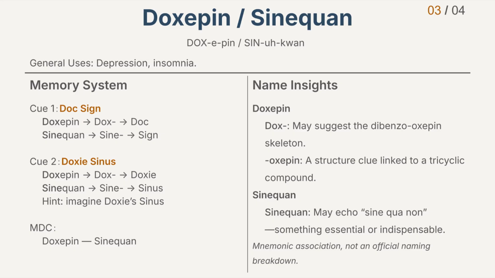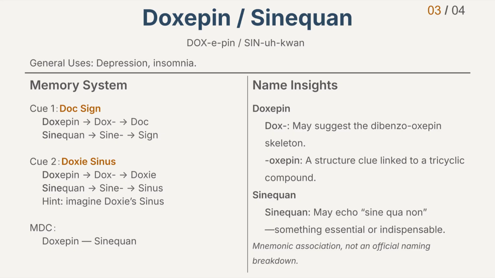Now let's briefly look at the name insights. First, the generic name Doxepin. Dox may suggest the dibenzoxepin skeleton. The ending oxepin is a structure clue linked to a tricyclic compound. This is a structure-supported mnemonic, not an official naming statement.